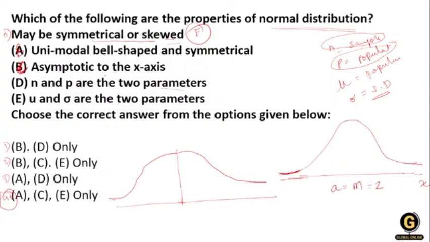Okay, A, B, C, D and E. So this is true. Then asymptotic to the x-axis, yes, it is also true, that is C is also true. Then N and P is false, that means the number and the population parameters. Yes, the mean and standard deviation are the two parameters. So option number B, C and E are correct.